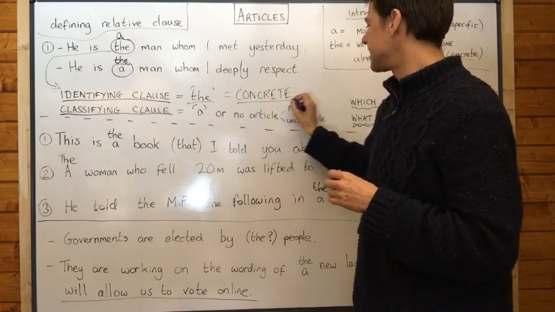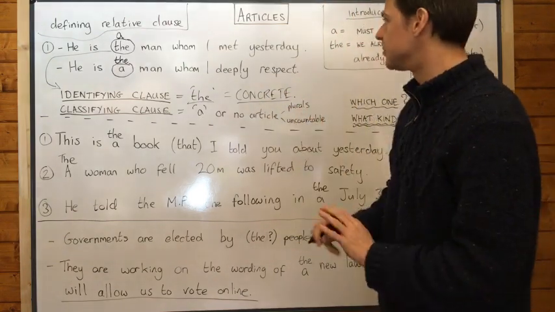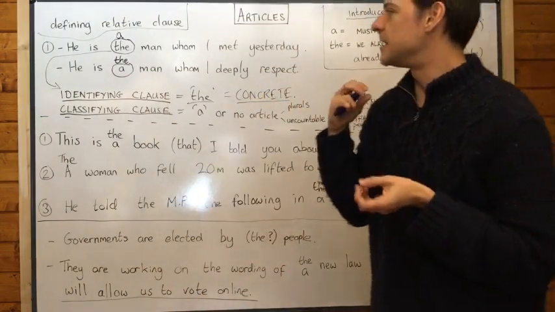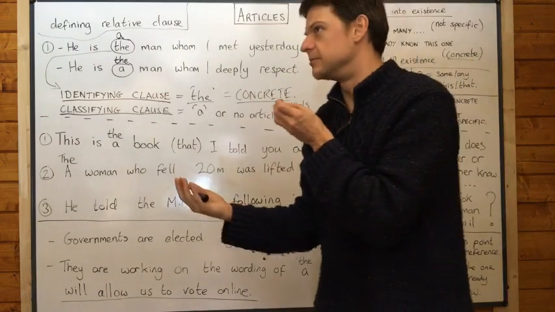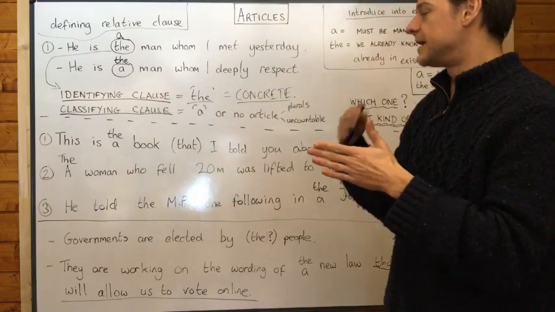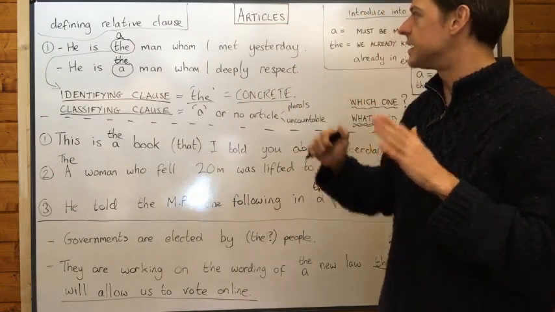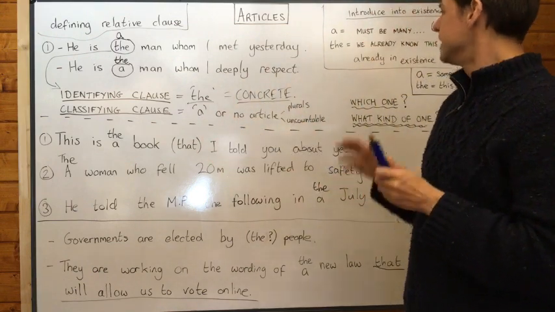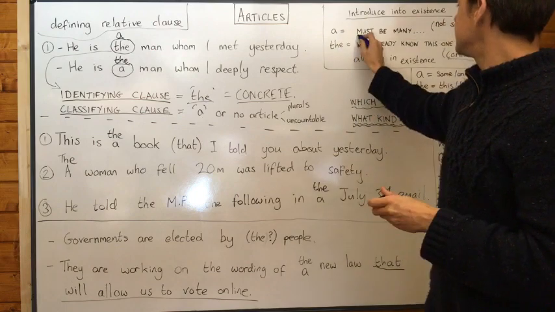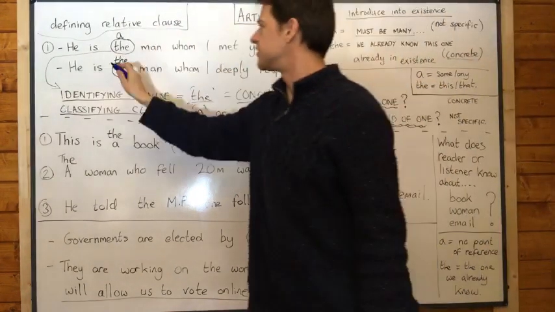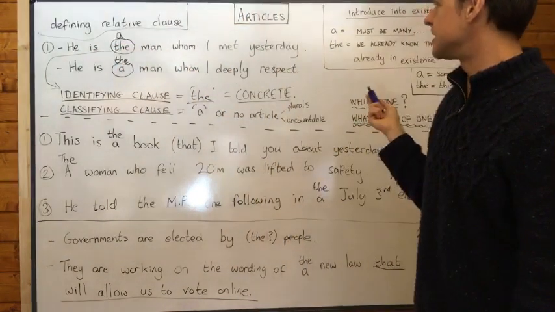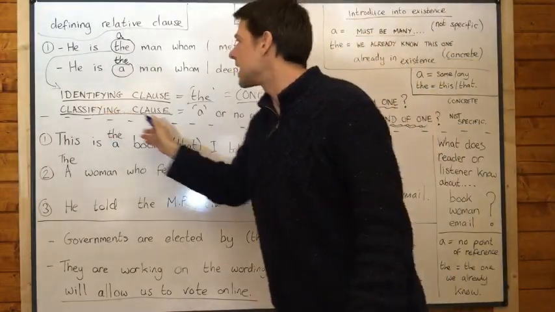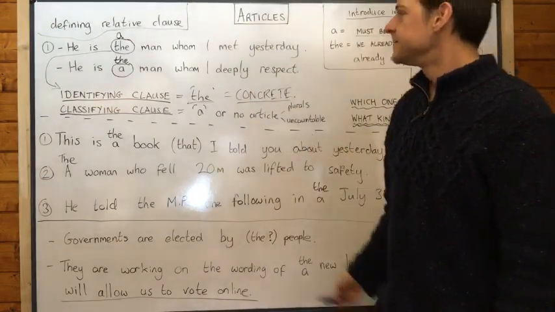And I must make that clear. It's the listener who is important, the person you're addressing, the person you're talking to. Obviously, you're going to assume how much they know, and sometimes the assumption could be wrong, but it's the assumed knowledge of the listener. Just remember that a, firstly, there must be many if we're going to use a. And if we say he is a man whom I met yesterday, then it sounds like you're just one of many. And it's because you're classifying with this sentence.